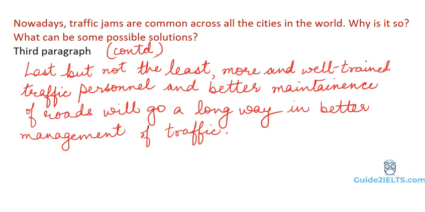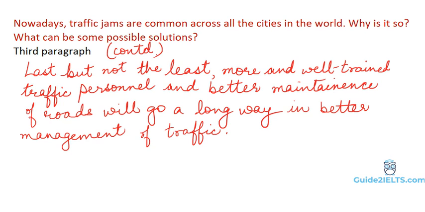Secondly, read the question once again to ensure that you answer it properly in the conclusion. In case of this question, we have to list the reasons and give solutions. We don't have to give our opinion. For example, we don't have to specify whether we agree or disagree with a statement.